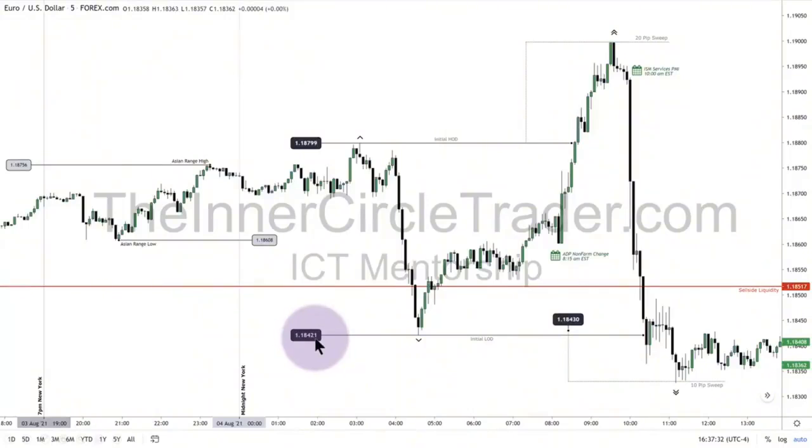It failed to do that. So the round up to the nearest pip would be what? 118.43. That's what you have here, noted. 10 pips down below that price takes us here at 118.33 even. And it goes just below by a hair, and that's a 10 pip sweep there.